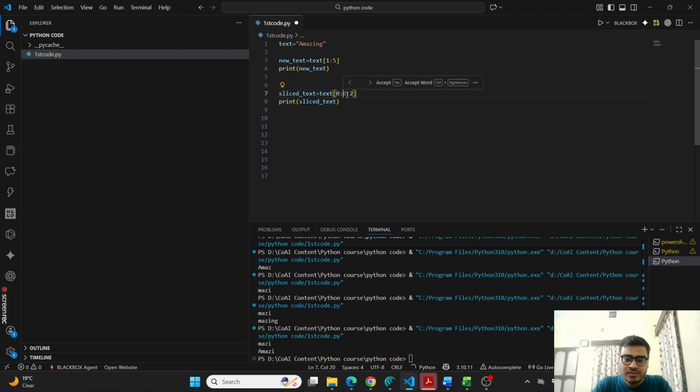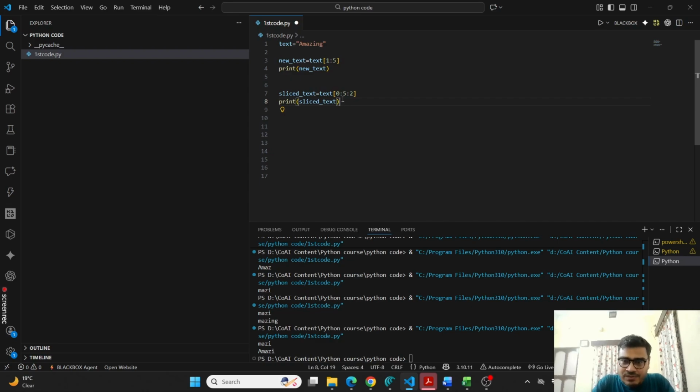Okay, so let me take 5 only, so it will be good to understand. It means that it will consider 0 to 5, and it will get you the letter at a gap of 2, or basically after skipping one index.